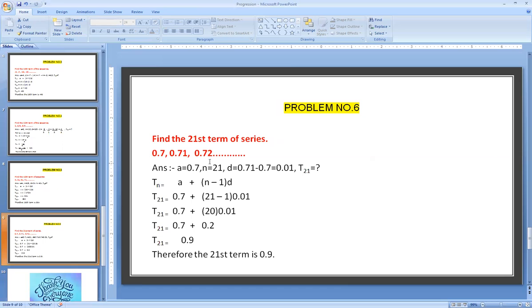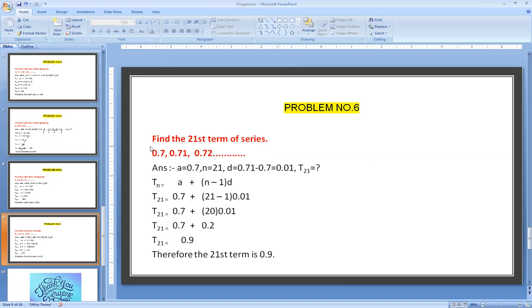Let us see the next question. Find the 21st term of the series. Here they have given decimal fractions. 0.7 is the first number, the second number is 0.71, next is 0.72. If we keep on writing, what will the 21st number be? That needs to be calculated.